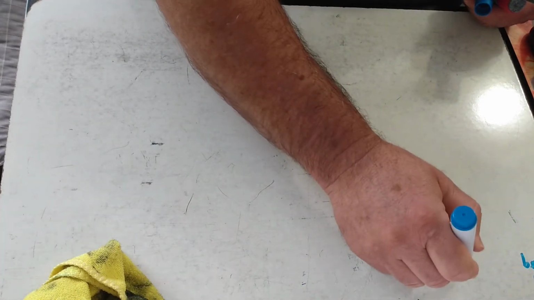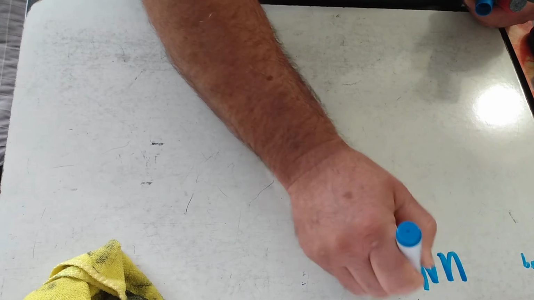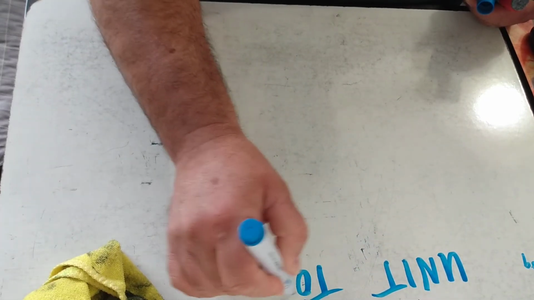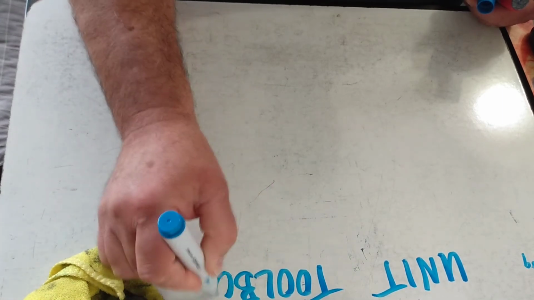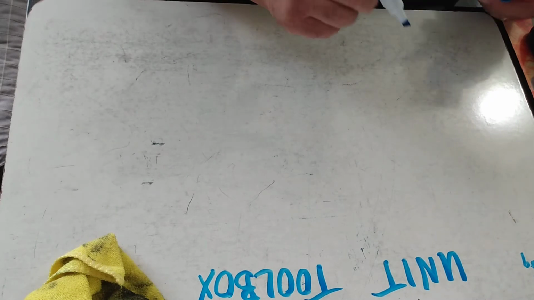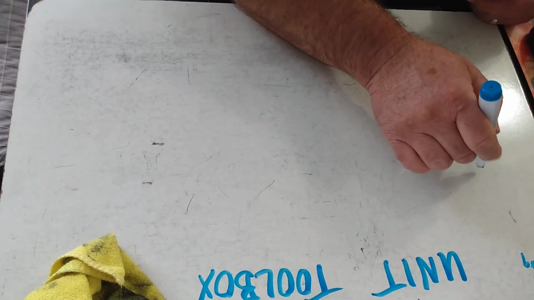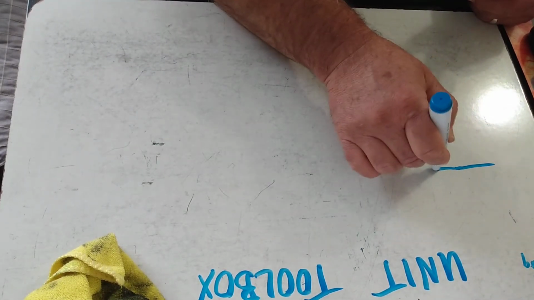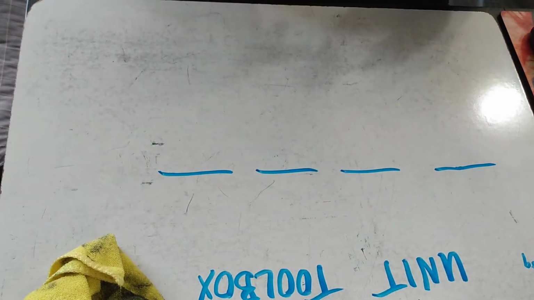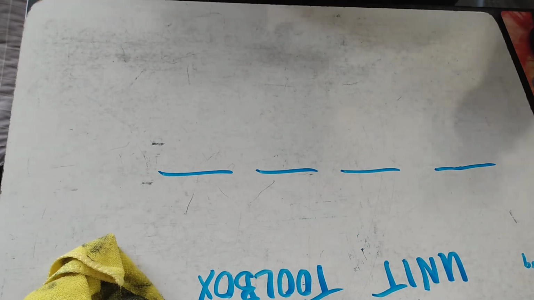Okay, I want you to get out your unit toolbox. On the back side, you should have a blank set of lines, unless you've been doing what I've asked in the notes. So you should have 1, 2, 3, 4. You should actually have some more as well.